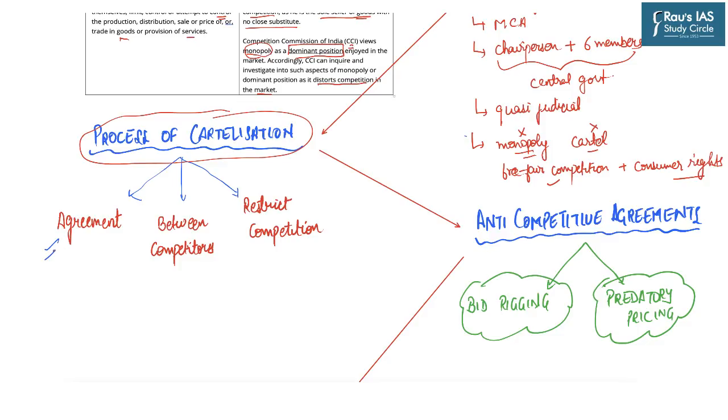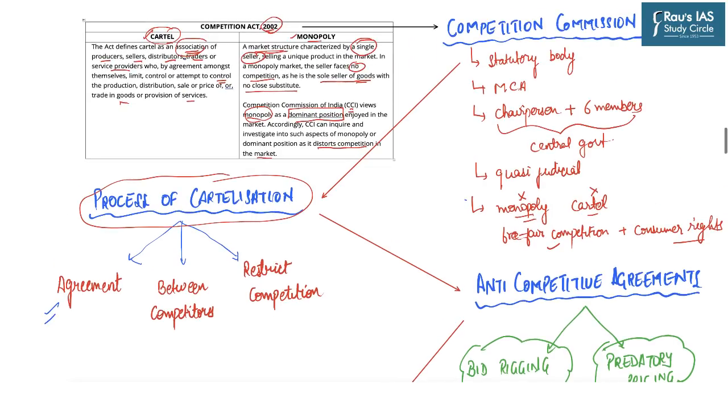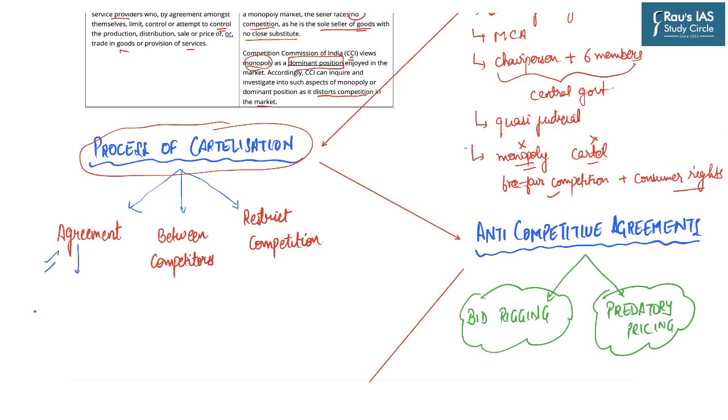One is that there is an agreement between the producers, sellers or anyone. This agreement can be written or verbal in nature. The second component is that the agreement is done between the competing parties themselves.